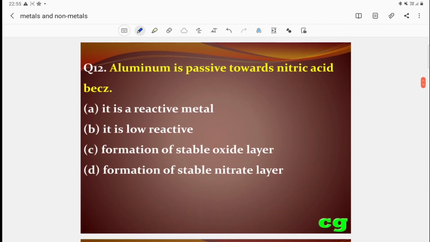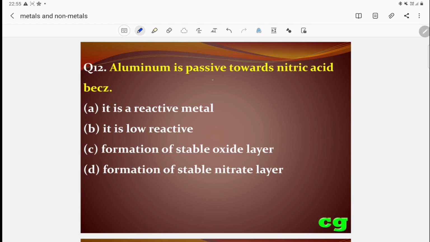Then question number 12: aluminum is passive towards nitric acid. Why is aluminum passive? Passive means non-reactive, that is inert behavior, it does not react with nitric acid. Looking at the choices: it is a reactive metal, that is also correct. It is low reactive, no. Formation of a stable oxide layer, that is also correct. Formation of a stable nitrate layer, that is wrong.